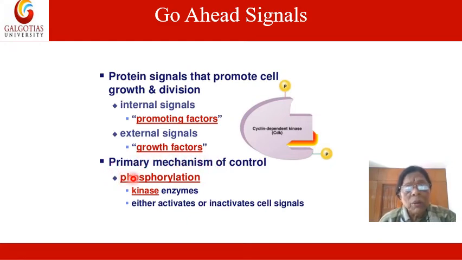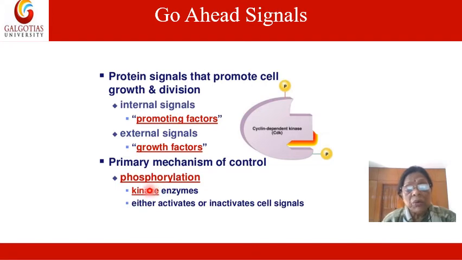Now, primary mechanism of control. The mechanism of control is that all these signals promote the phenomenon of phosphorylation, and phosphorylation is induced by the kinase enzymes.